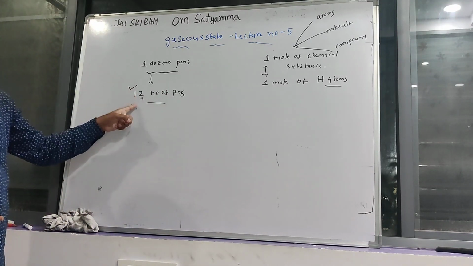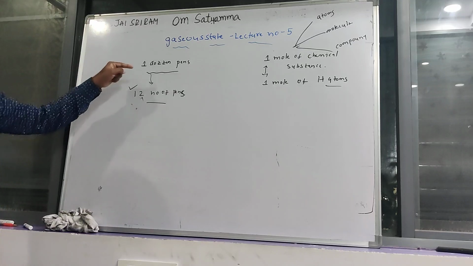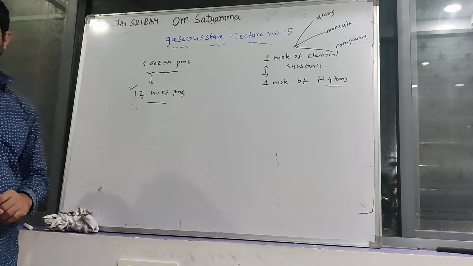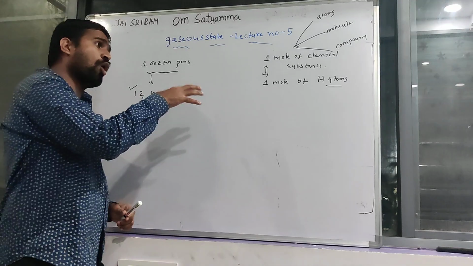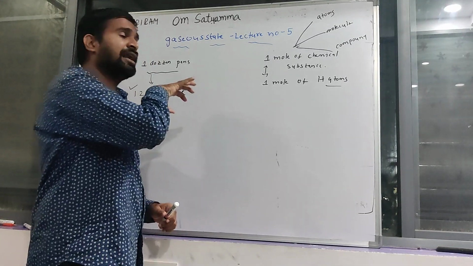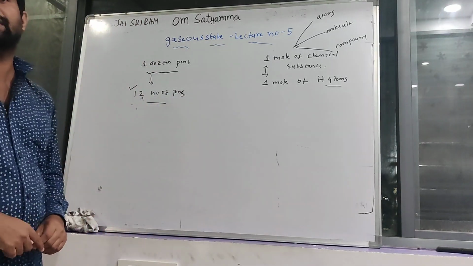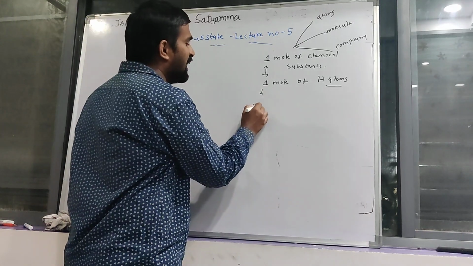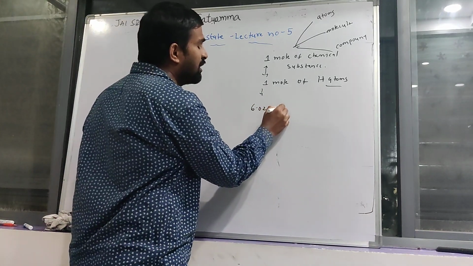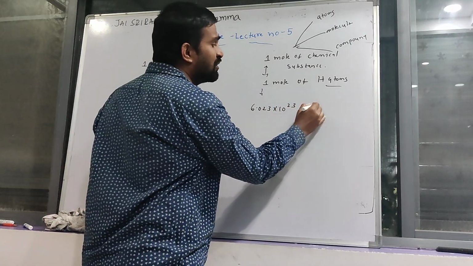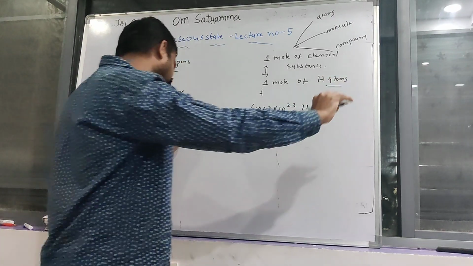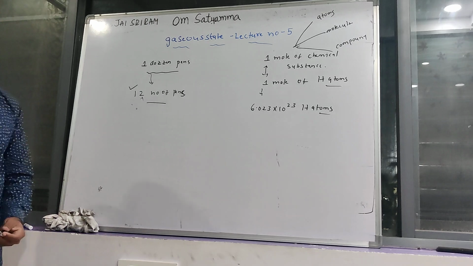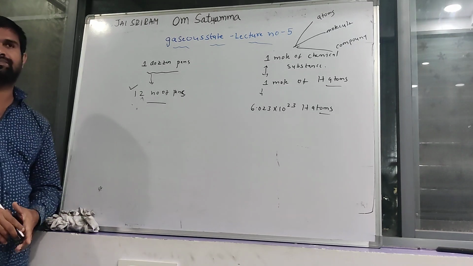Here, 12 pens are present in 1 dozen pens. Like that, how many hydrogen atoms are present in the given 1 mole of hydrogen atoms? That is equal to 6.023 × 10^23 hydrogen atoms present in 1 mole of hydrogen atoms.